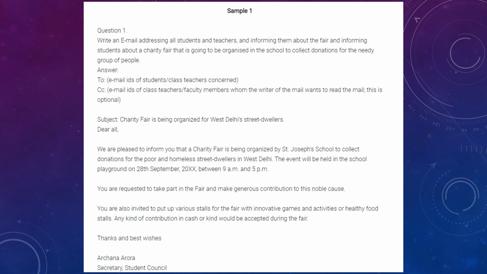Your subject line has to be clear and concise. Your entire body of the email should be in brief. You need to thank the receiver for reading your email, and you need to write your email signature wherein it consists of your full name